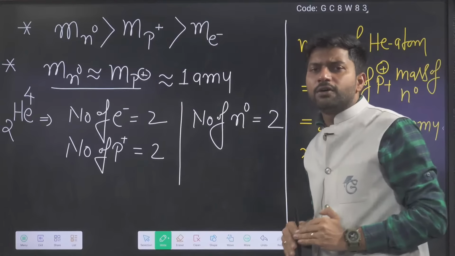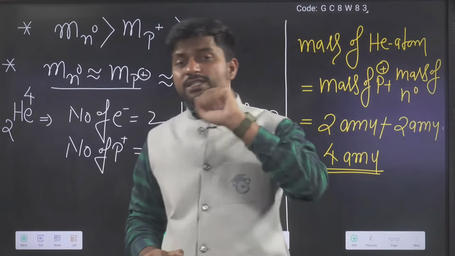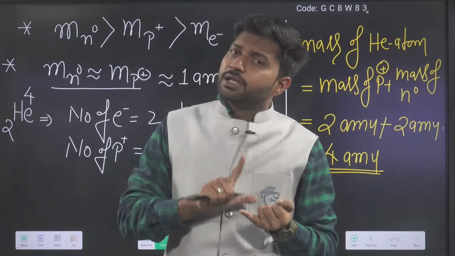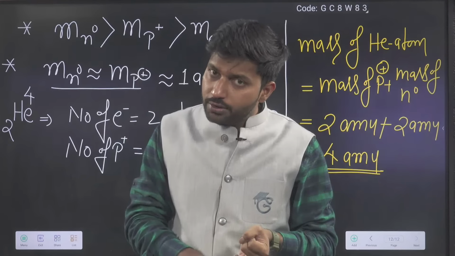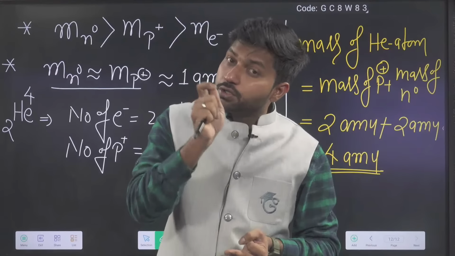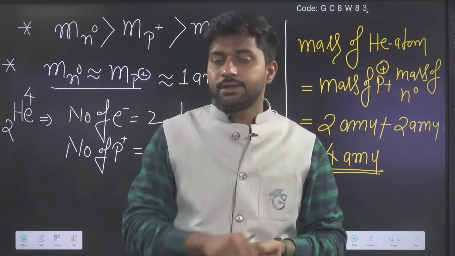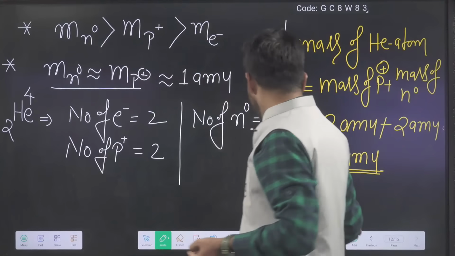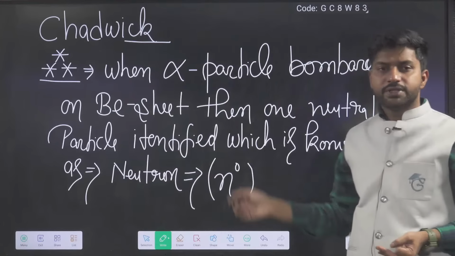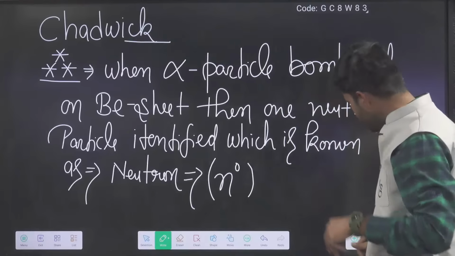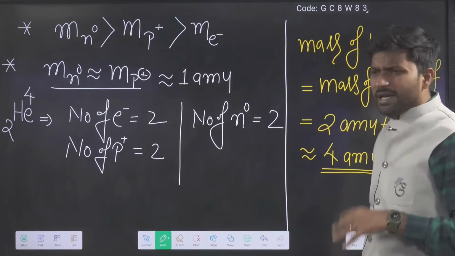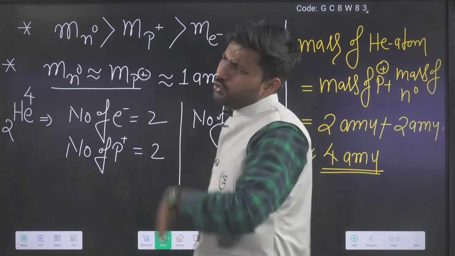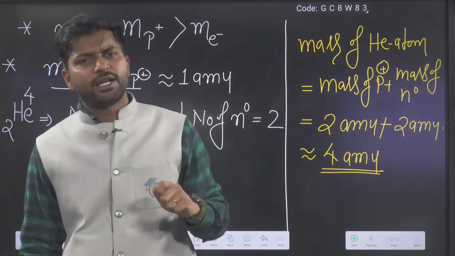Until right now, we have identified inside the atom the electron, proton, and neutron is also present. And who discovered the neutron? James Chadwick. Okay. Scientists did not stop here. So many properties are present inside the atom.